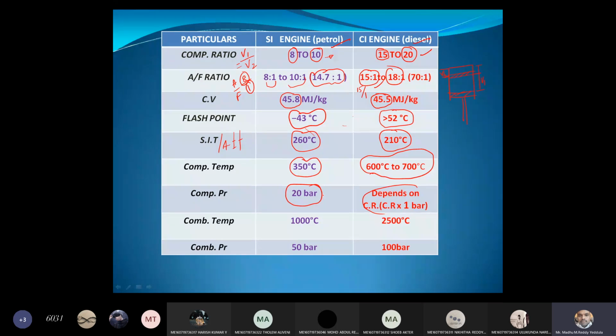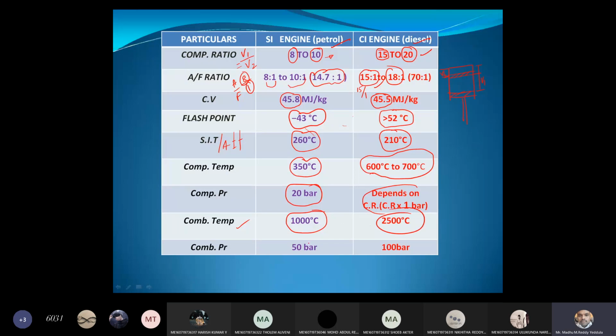And during the combustion process, how much temperature will be developed within the engine cylinder? That is the combustion temperature. It is 1000 degrees centigrade in a petrol engine, and 2500 degrees centigrade in a diesel engine during the combustion process.